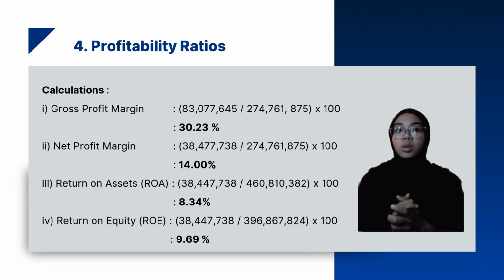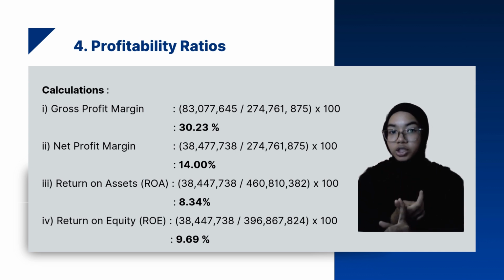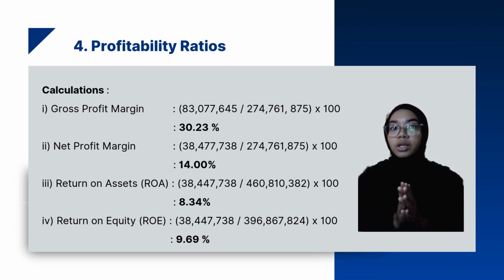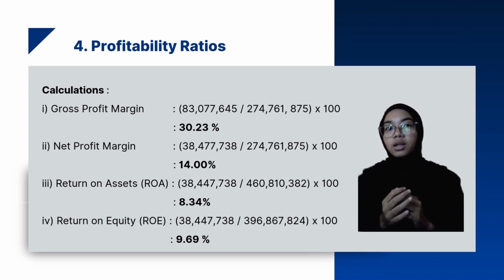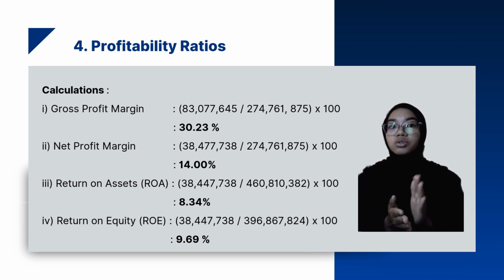Lastly, our calculation of the profitability ratio. We have four: gross profit margin, net profit margin, return on asset, and return on equity. For the gross profit margin, we got 83,077,645 divided by 274,761,875 times 100. We got 30.23%.